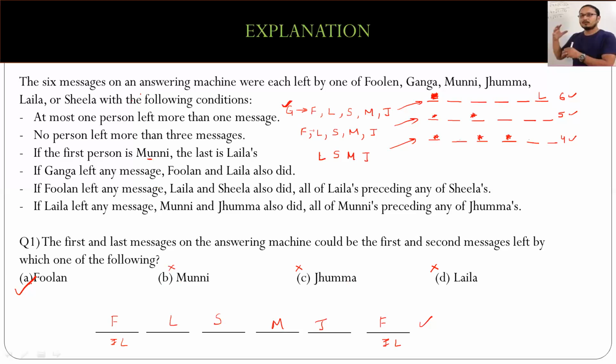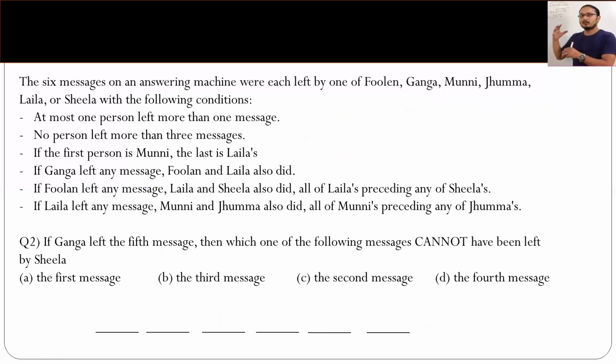Now let's look at the next question that was there. So this becomes a direct kind of question because we understand that if Ganga has left the fifth message, and we spoke about this, if Ganga is there, everybody else has to be there. We just spoke about this, right? Because Ganga is there, Laila comes into the picture, right? Laila is there, Sheila also comes in, Munni and Juma also come in. So all six of them have to leave a message each.